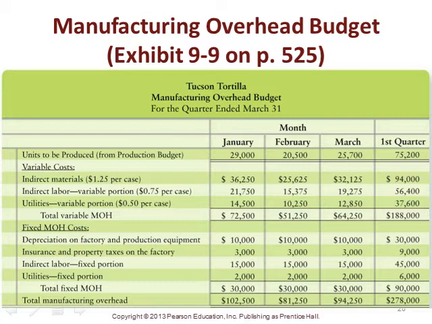We know that in January we've got 29,000 units to be produced from our production budget, 20,500 for February, and 25,700 for March. All of those numbers should look the same. Then we know that we have these indirect variable overhead costs, and we have these fixed manufacturing overhead costs. And we break these down so that we're able to budget for them each month the way we've done here, so that we can get to our total manufacturing overhead at the end of each month. So this again is nothing more than identifying these overhead costs and determining which ones are variable and which ones are fixed, and then reflecting them accordingly in the overhead budget.